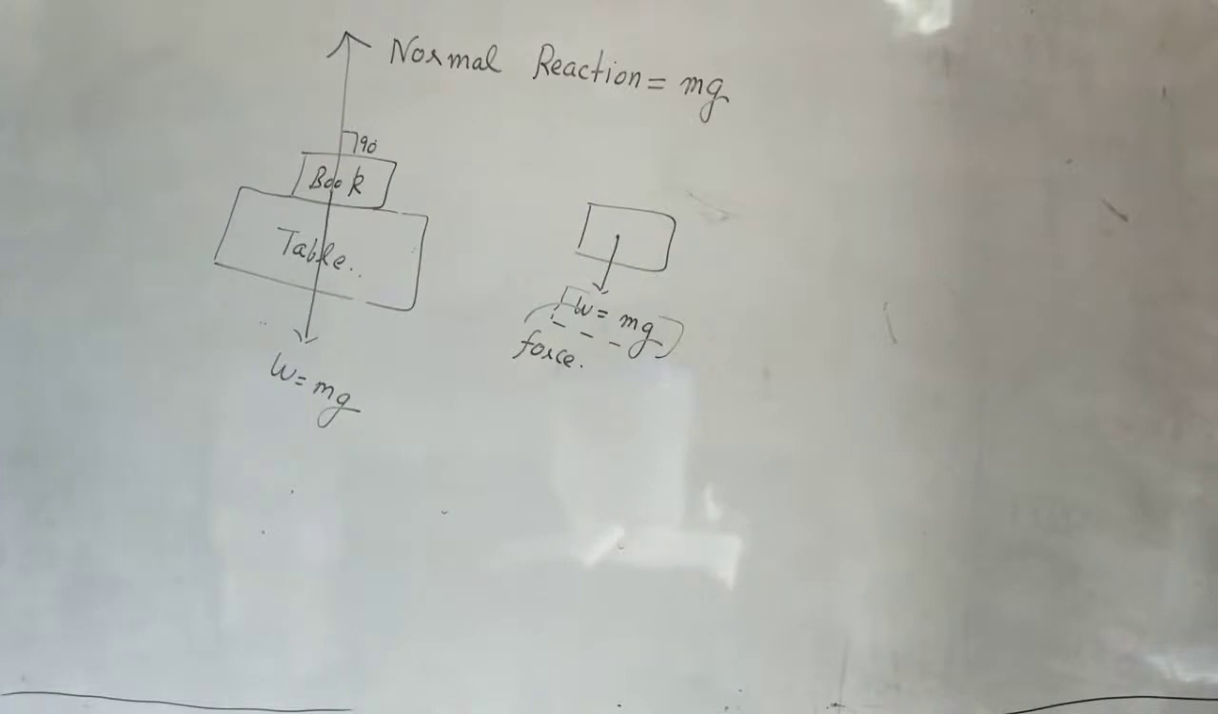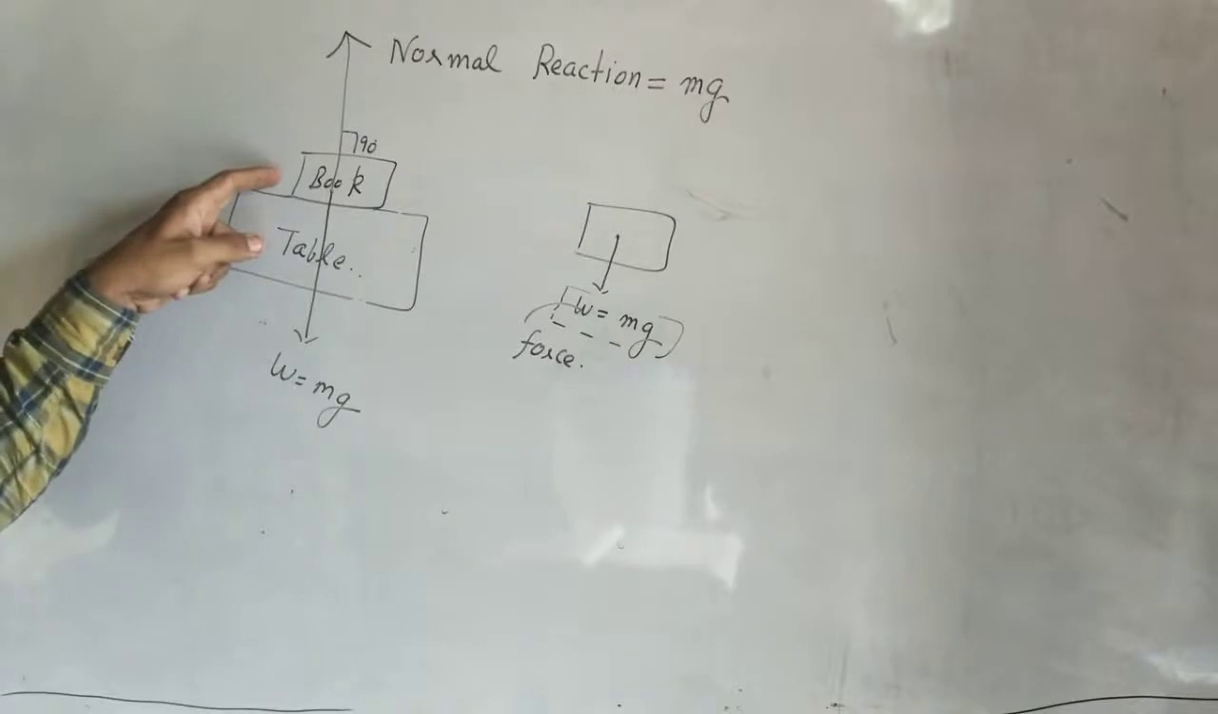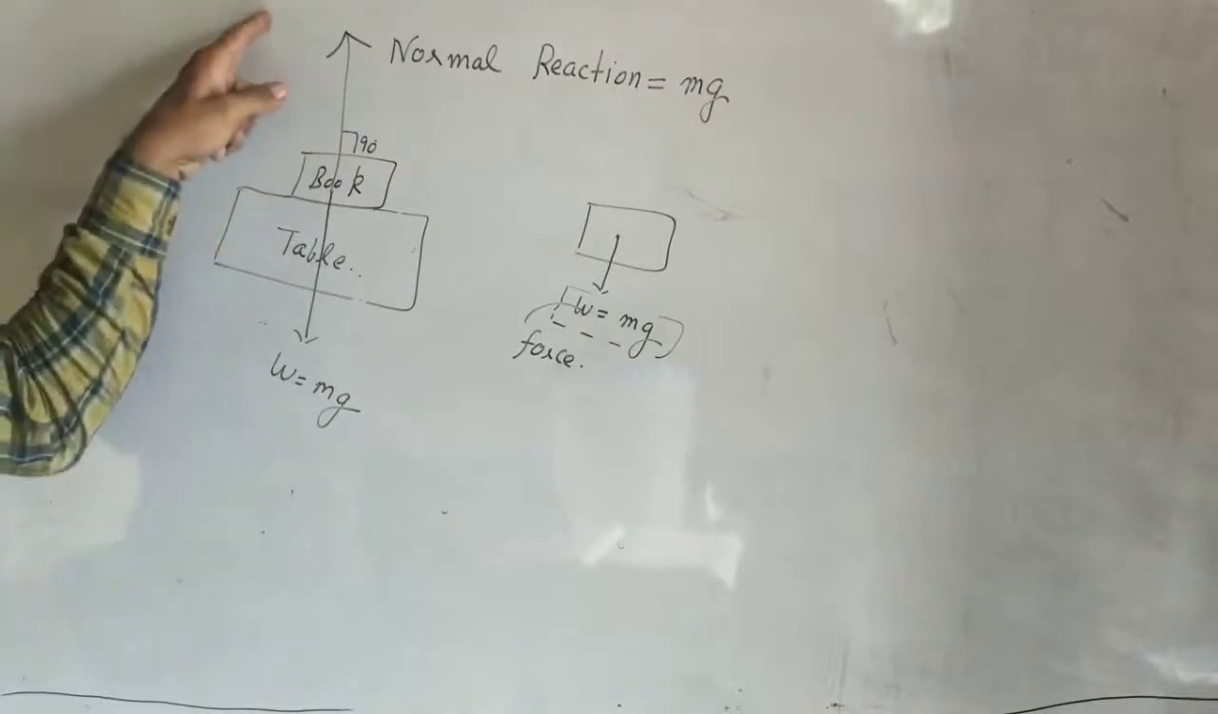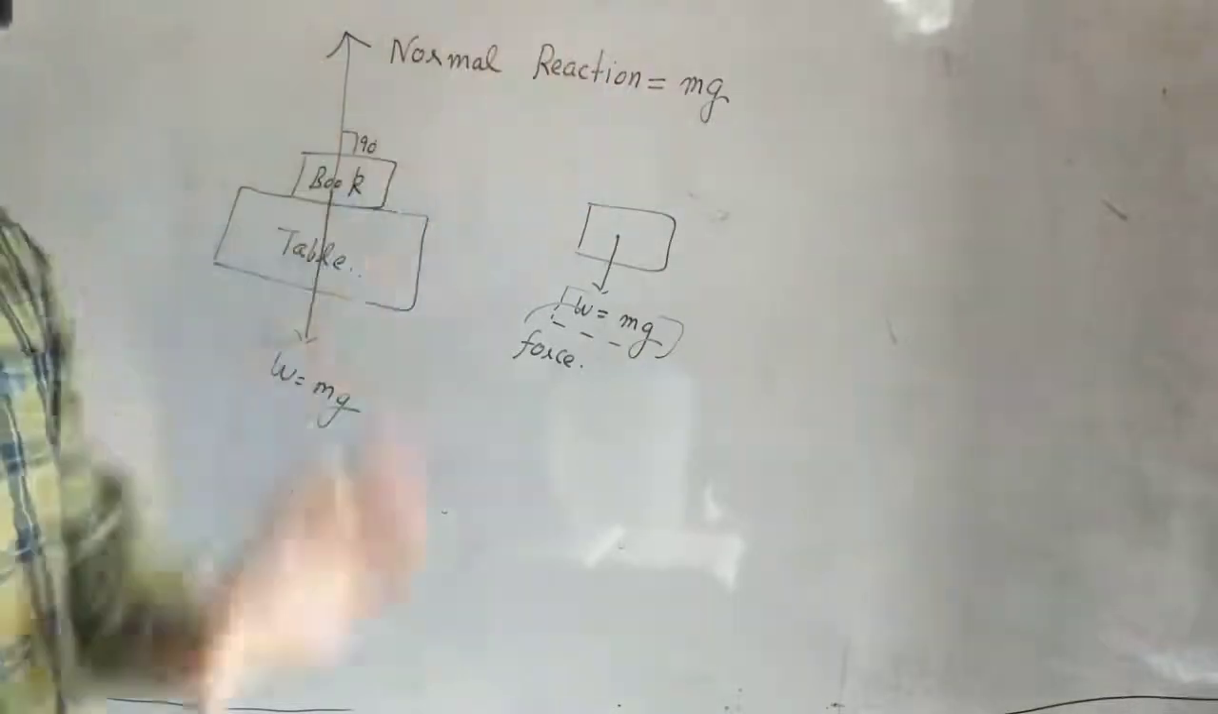So the book is lying on the table. It is applying a force of mg in the downward direction. According to Newton's third law, the table will apply an equal and opposite force on the book in the upward direction, and that is known as normal reaction, which is equal to mg. Okay.